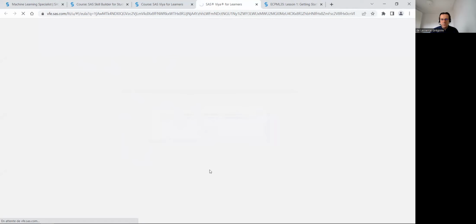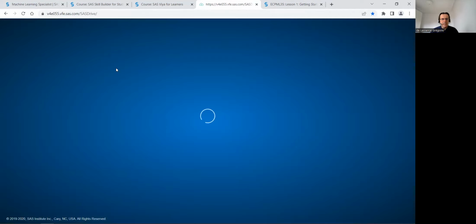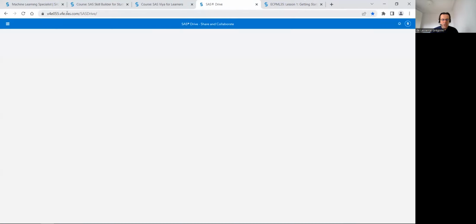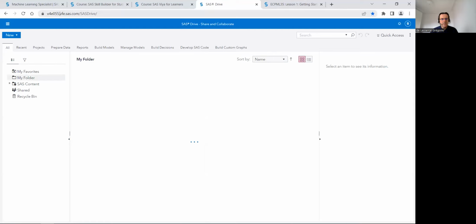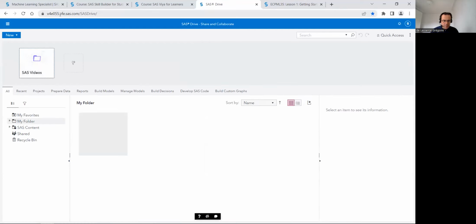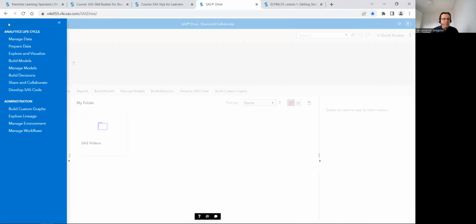When you accept all the rules and are connected to SAS Viya for Learner, on this platform, I'm currently on the tenant 055, so each student is on a different tenant. If you have a problem, this number is important. It can happen sometimes. There are many software, so many applications.